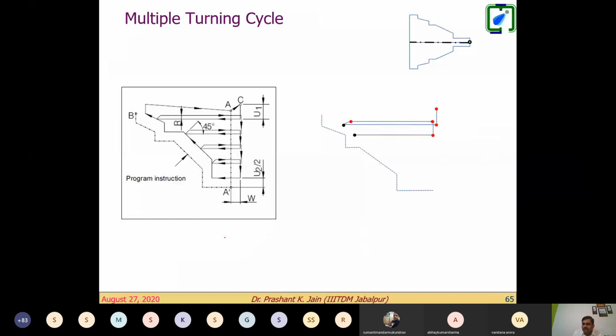Now look at this calculation to be performed by the CNC machine controller. Here I am talking about how my CNC machine controller can perform better calculations in the case of 5-axis machining, or in the case of free-form surfaces or sculptured surfaces like Bezier, B-spline, etc. So this is the multiple turning cycle.